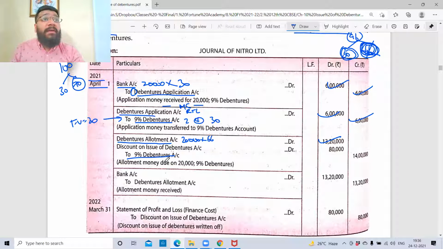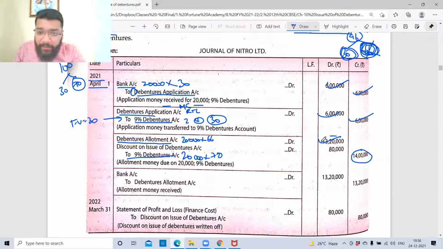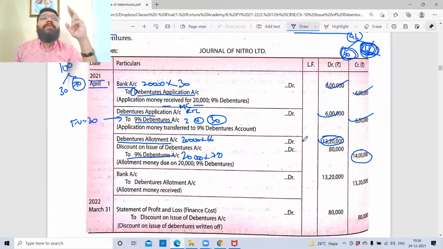100. Total face value 100. Out of 100, 30 is already created in the first stage. So what is the balance? Balance face value 70. So 20,000 into 70 rupees. So you have credited with 70 rupees, debited with 66 rupees. What is the difference? 4 rupees, which is what?